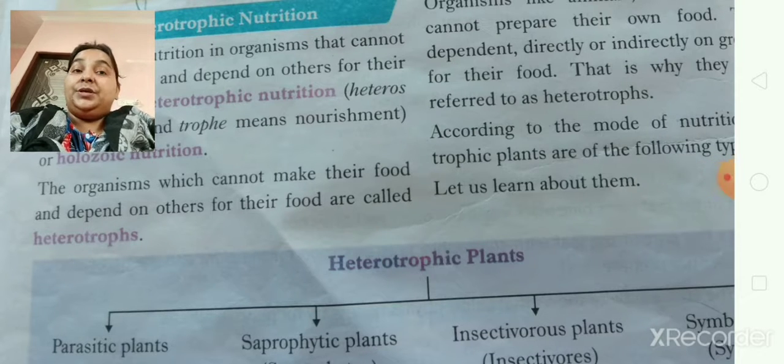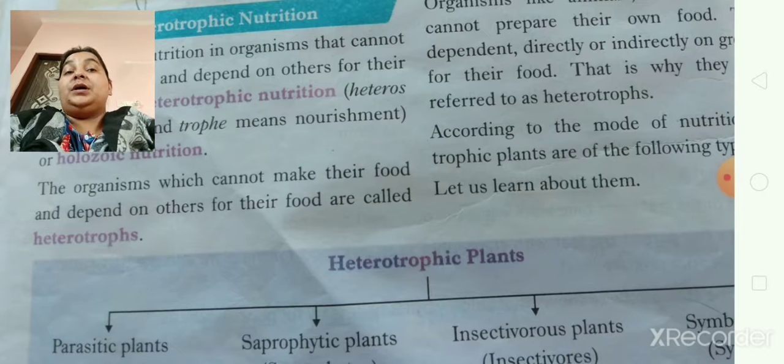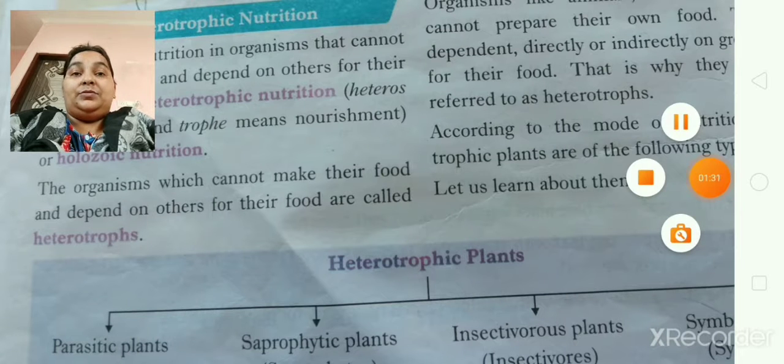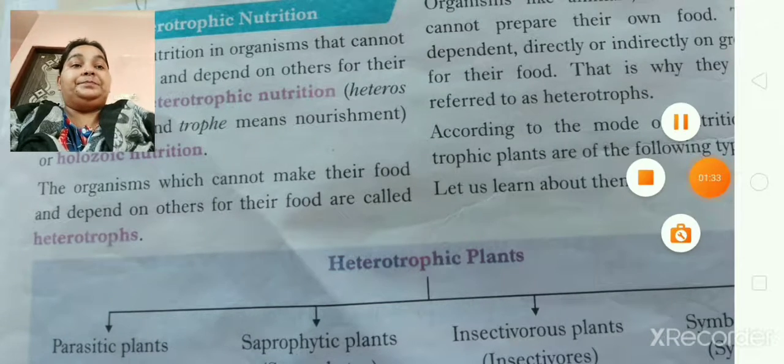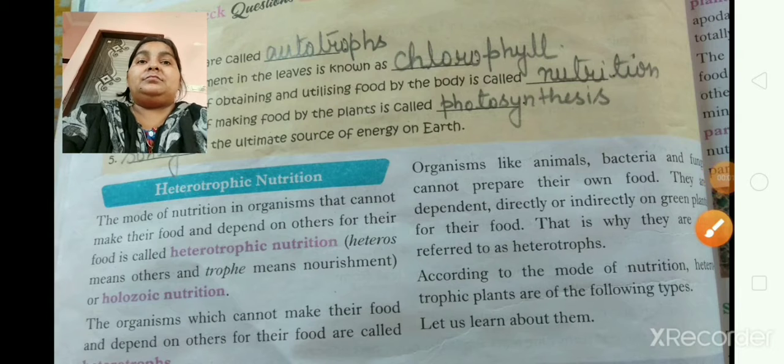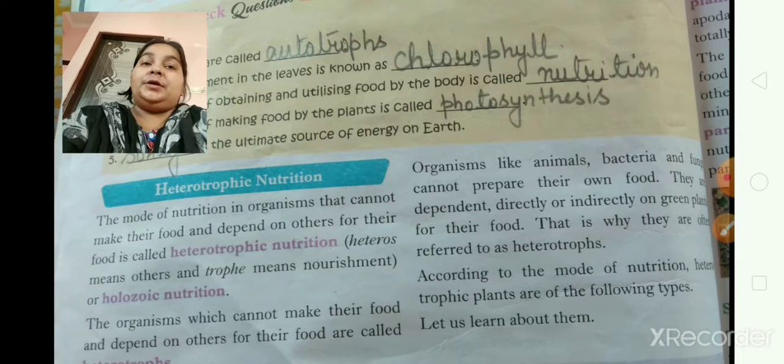And today we are going to start our next topic, that is heterotrophic nutrition. You all know very well about this. We have dealt with some topics like nutrition and modes of nutrition.